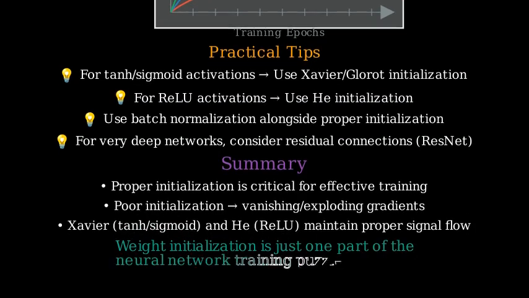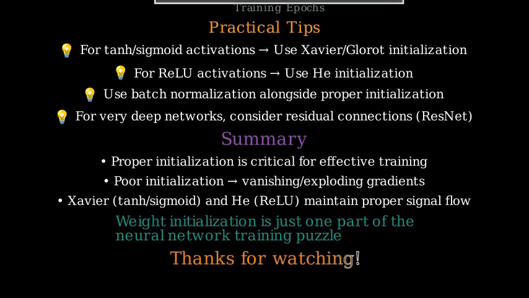Remember, even with good initialization, other techniques like batch normalization, careful learning rate scheduling, and architectural choices are still important for optimal neural network training.